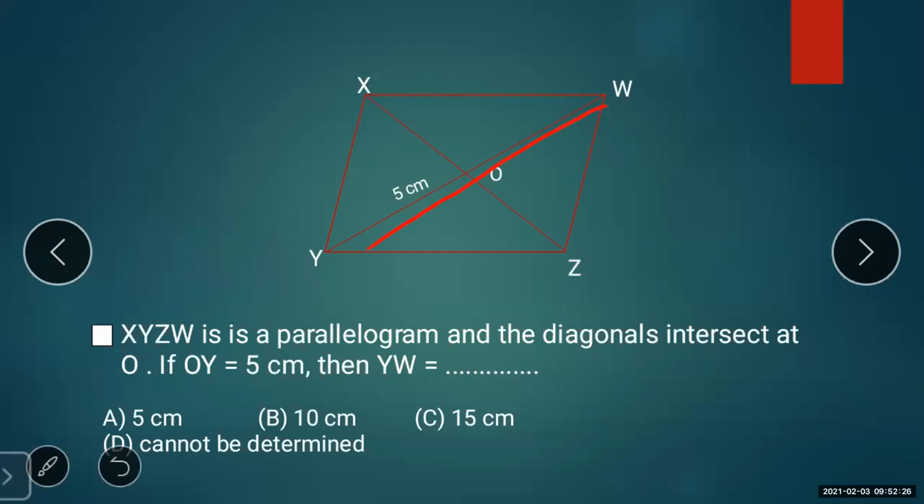So if YO is 5, WO will also be 5 centimeters. So how much will YW be? Yes, it will be 10 centimeters. Here also we have used the property of a parallelogram, that diagonals of